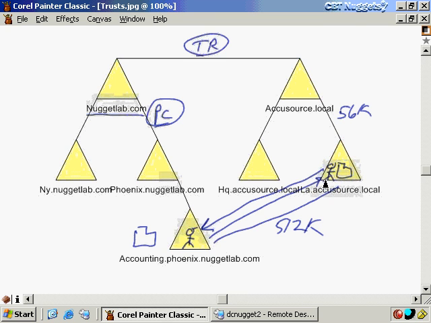And finally, let me point out that, remember when I first created this trust relationship down here, that was an outbound trust relationship from the perspective of this domain. Likewise, when I create this trust relationship from the perspective of this domain, that is an inbound trust relationship because we're trusting users from here inbound into our domain to access our resources.